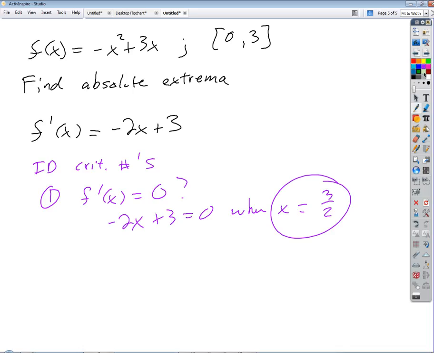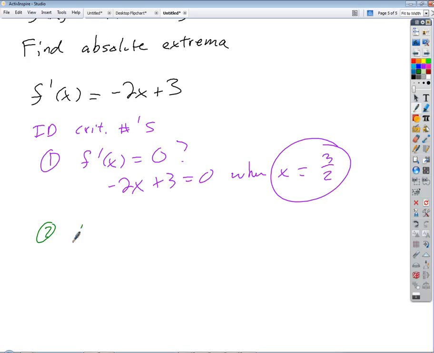The other question we have to ask is whether f prime of x is undefined. What are the kinds of places where a function could be undefined? What are the 2 things that would have to happen? Divide by 0, which would probably amount to a vertical asymptote. So either you divide by 0 for a certain x value, or take an even root of a negative number, right?